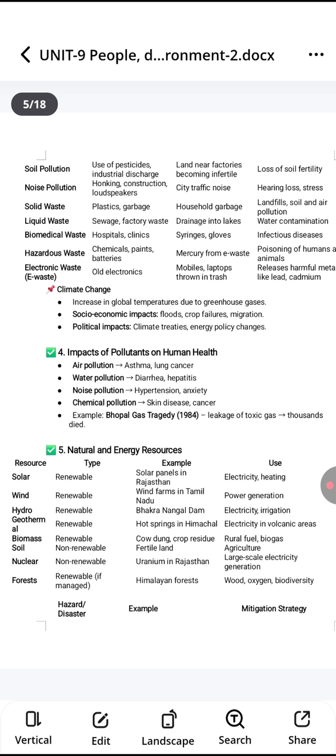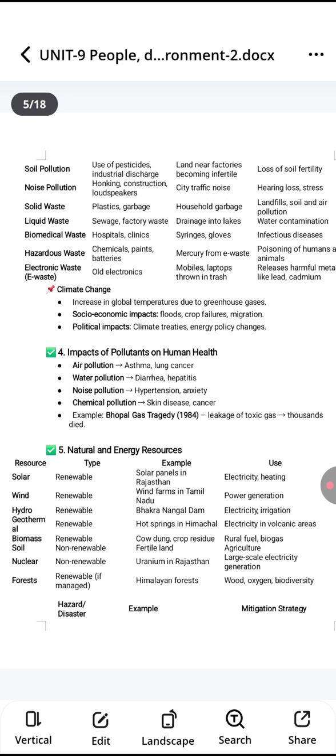Next we have natural hazards and disasters, and mitigation strategies. First we have earthquake, and we can make a mitigation strategy for that. That means we can do earthquake resistant buildings and early warning systems. We can manage these things. Next we have flood.